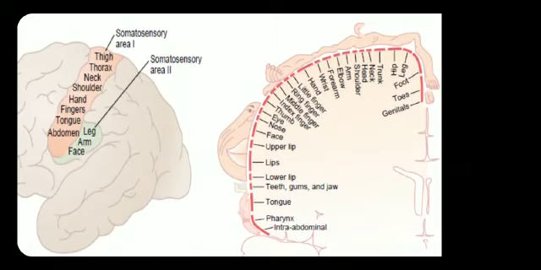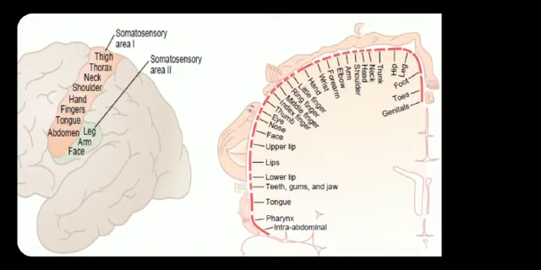Some parts of the body are represented by large areas. You can see here the lips and the face are represented largely, whereas some parts are represented by very small areas. This is directly proportional to the number of specialized sensory receptors in each respective peripheral area of the body.